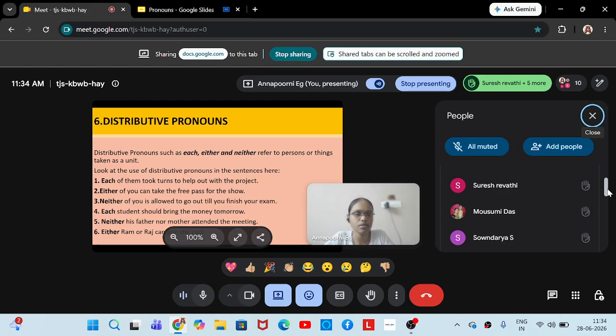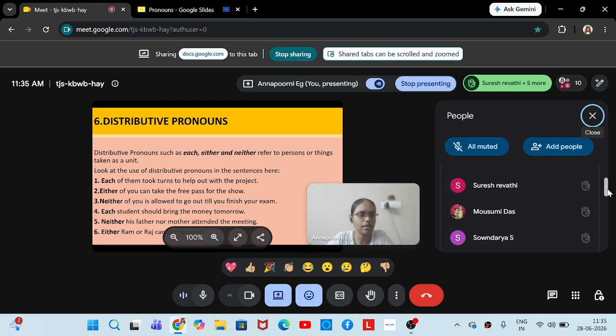Sonal, can you read the third one? Neither of you is allowed to go out till you finish your exam. Neither of you means, imagine again there are 20 students in a class and till the exam gets over, none of you is allowed to go out. So neither of you means none of you. Nobody is allowed to go out of the exam hall till the exam is finished. Whereas either of you means either you or your friend, either you or your brother, either you or your sister. It means like that.